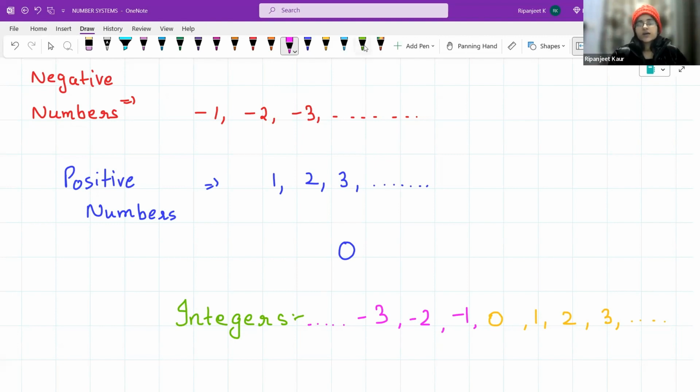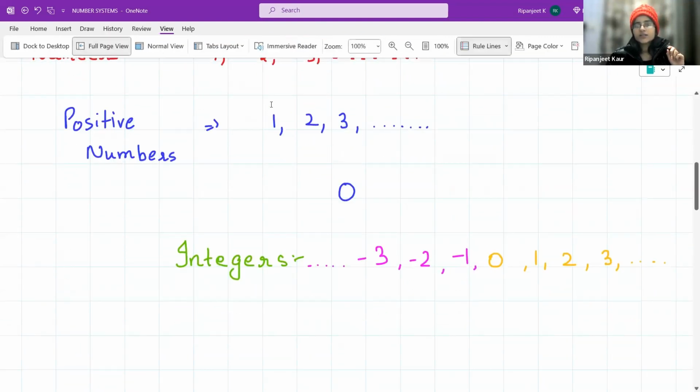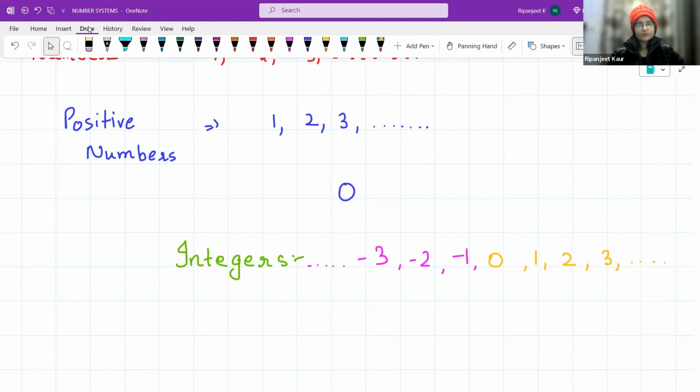Now what do you think? Writing all of these numbers like this will be convenient for us. So what we did was we made up a notation to represent all of these types of numbers. Okay. So for example, the natural numbers are represented by the capital letter N. The whole numbers are represented by the capital letter W. And can you guess what the integers are represented by? No, it's not I. Let me tell you why.